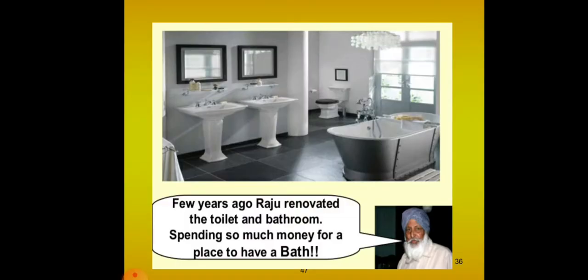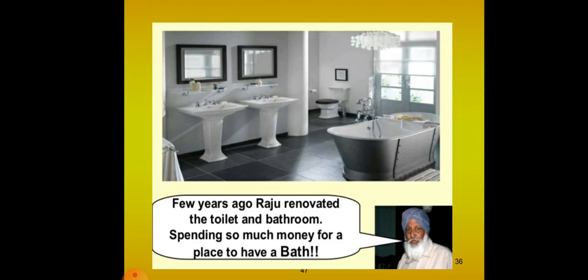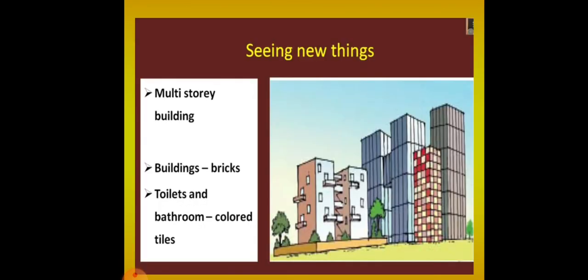Okay, second son. So also a few years ago, Raju renovated the toilet and the bathrooms. It is in Sona. He used colored tiles in his bathroom, and see, a few years ago Raju renovated the toilet and bathroom like this. So much spending, so much money for a place to have a bath, is it a waste of money, right? So for bathing that much cost is not needed. So this much big room for bath is not required, so it is actually a waste of money, right? So next let us see what happened here.